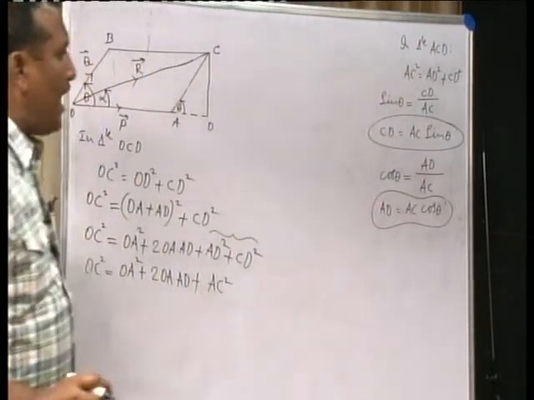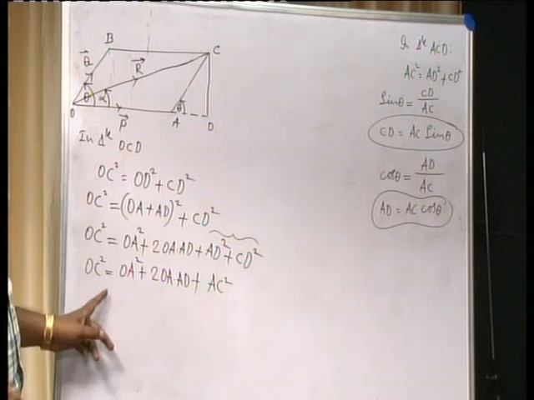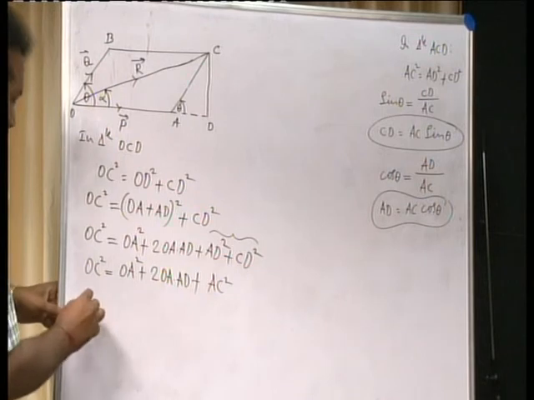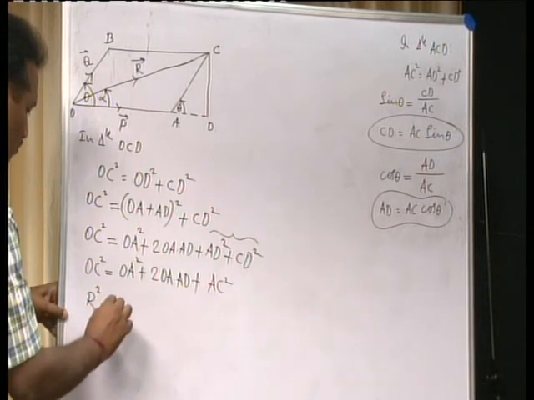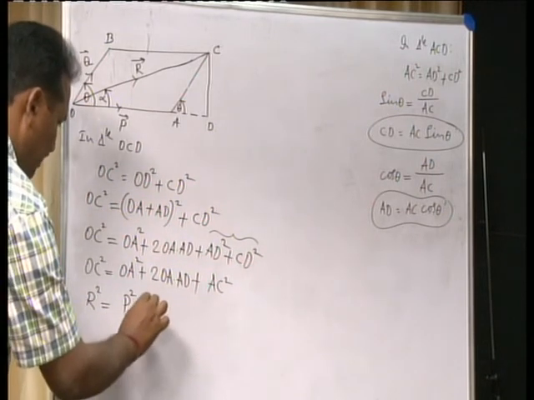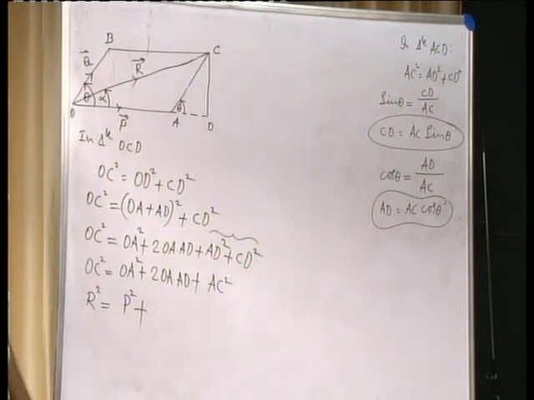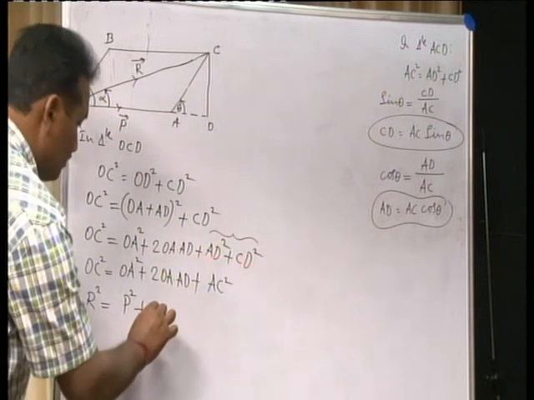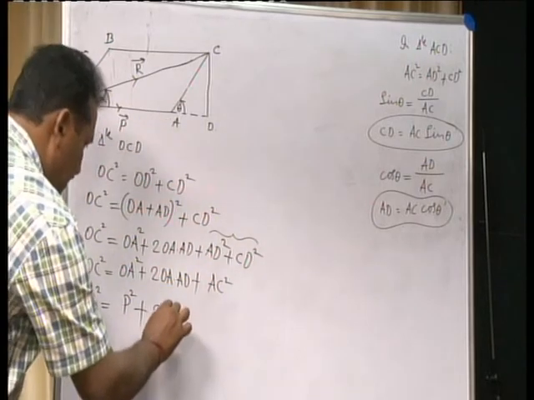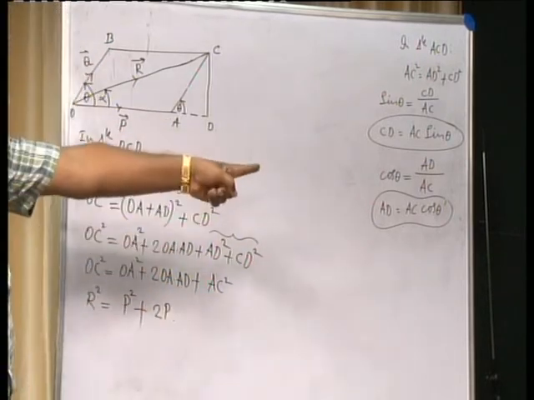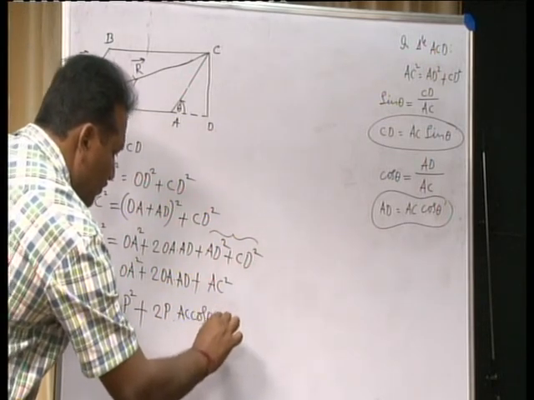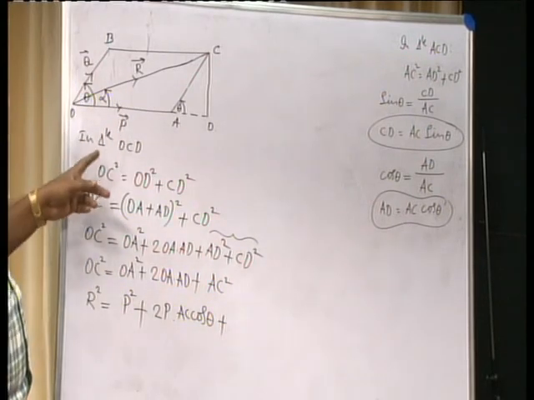Now you have to implement all these conditions in this expression. OC represents a force R. It is R square, which is equal to OA, the representation of the force P, their square is there, so P square, plus 2 times OA, OA is again P, AD means AC cos theta, plus AC square.